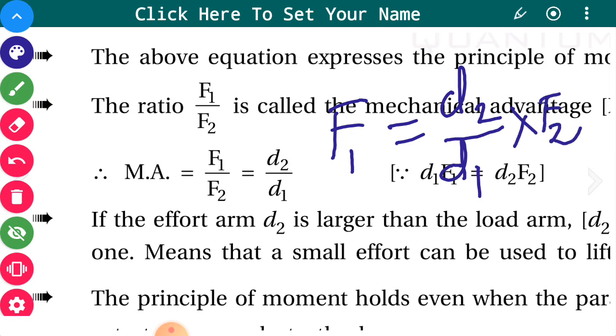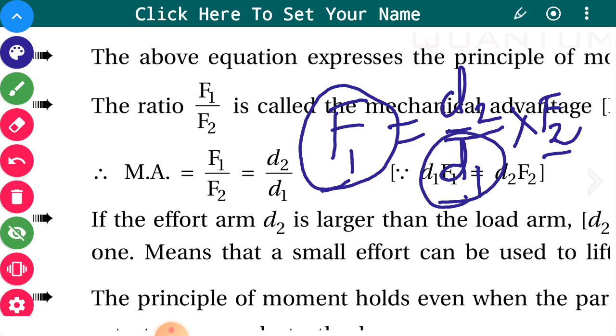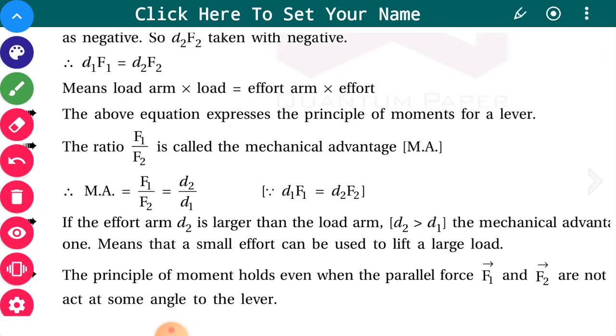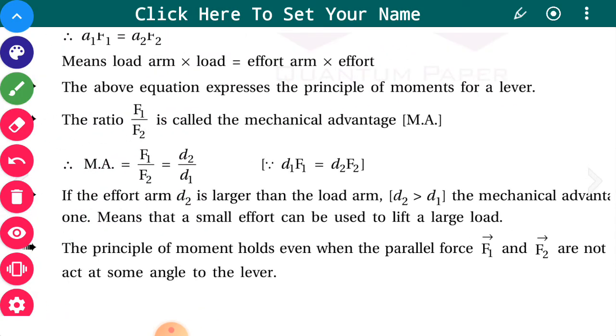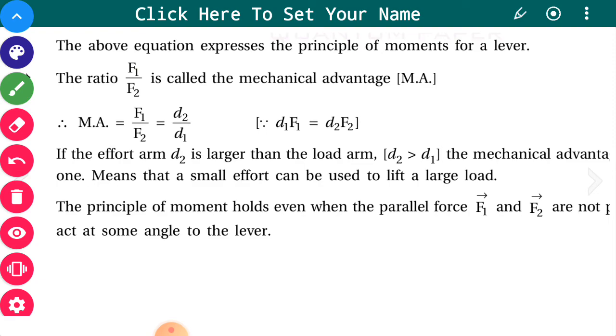So if F2 is very small, the resultant force acting on the load, F1, will be d2 F2 upon d1. Since d2 is larger than d1, the force is multiplied. If the effort arm d2 is larger than the load arm, the mechanical advantage is greater than 1, which means a small effort can be used to lift a large load.